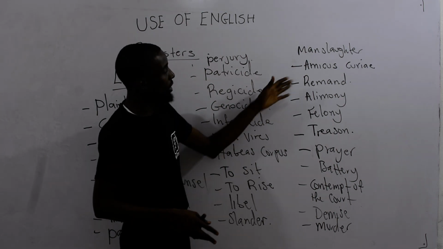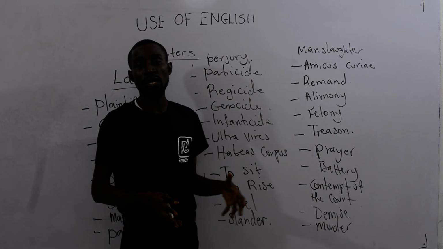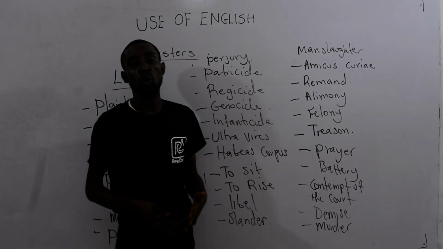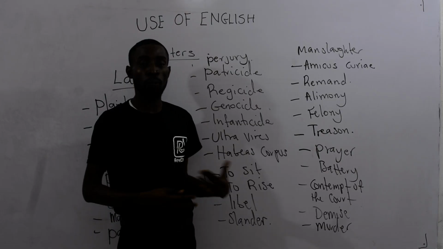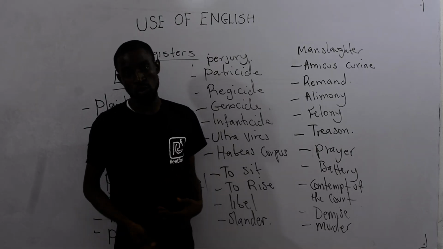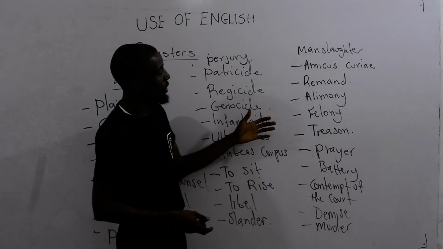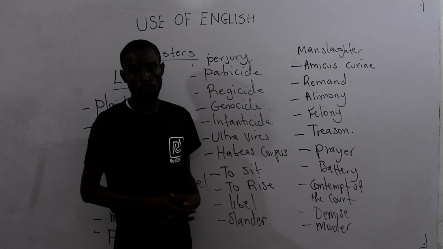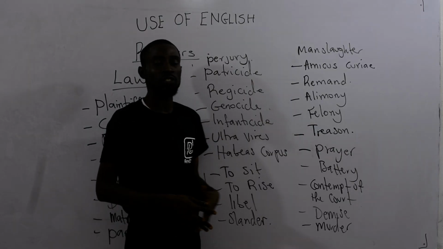Then you talk about amicus curiae, somebody that brings information to the court. Amicus curiae simply means friend of the court. Then we can also have witness, somebody that testifies to a particular case in court is a witness. Then remand, to keep somebody in custody of the law, is to remand the person.